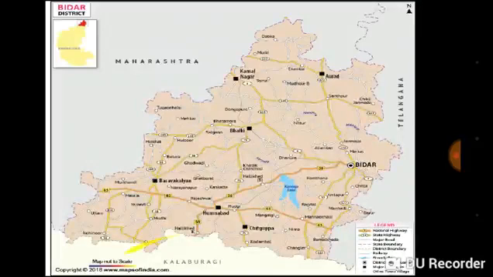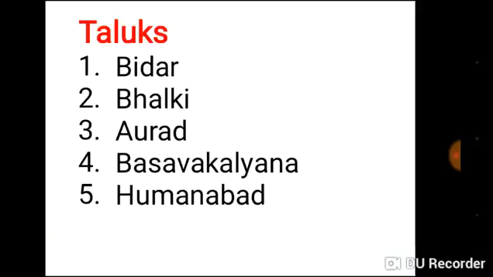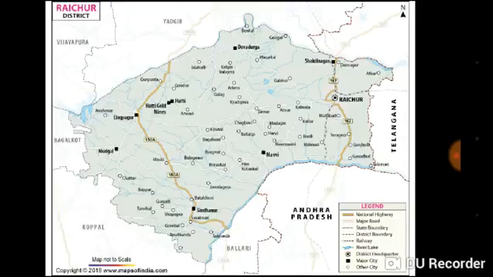Our next district is Bidar. Here is the area of Bidar district. Now let us move on. Bidar district has 5 taluks. First one is Bidar, Bhalki, Aurad, Basavakalyan, Humnabad.